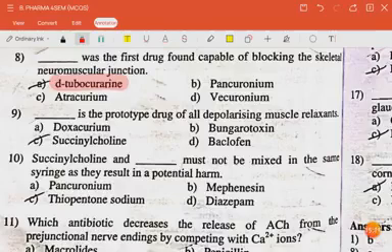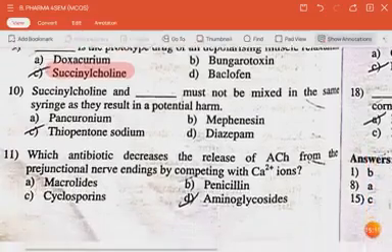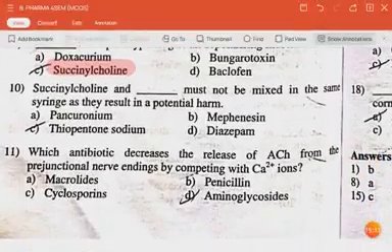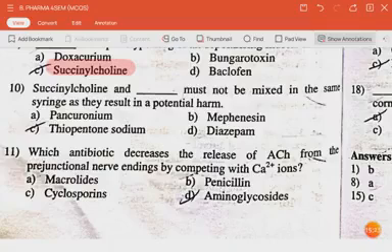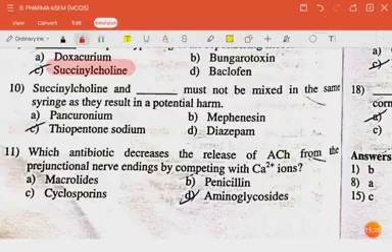Tubocurarine. The next question is: dash is the prototype drug of all depolarizing muscle relaxants. The answer is succinylcholine chloride. The next question is: succinylcholine chloride and dash must not be mixed in the same syringe as they result in a potential harm. Thiopentone sodium. The next question is: which antibiotic decreases the release of acetylcholine from the prejunctional nerve ending by competing with calcium ions?